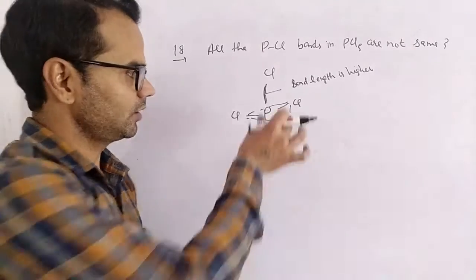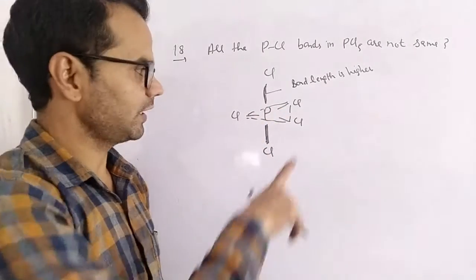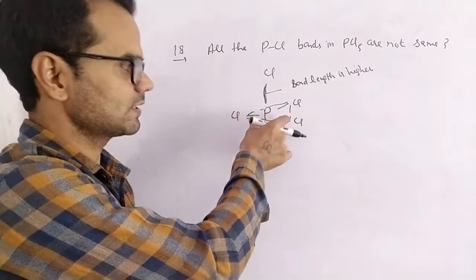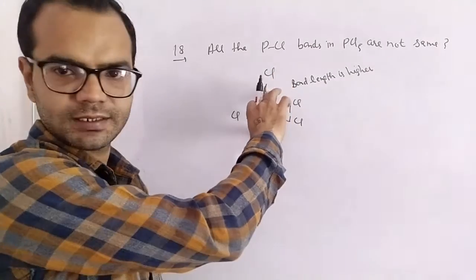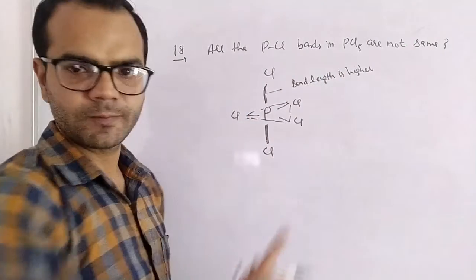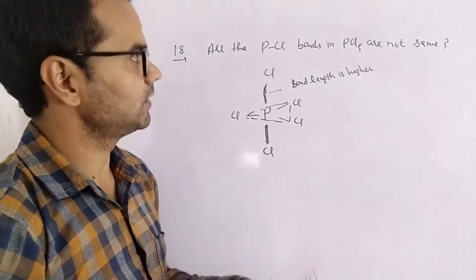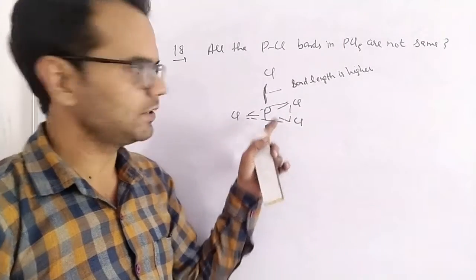And 3 bonds are present at the corners of a triangle, the equatorial triangle. So these 3 bond lengths are the same, and these 2 bond lengths are different and higher. That's why all the 5 bonds are not equivalent in PCl5.